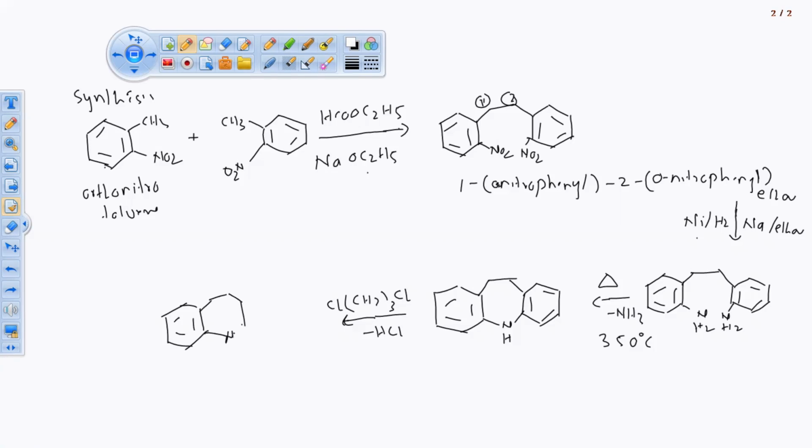One nitrogen atom, of course, the proton will get eliminated in the form of HCl. उसके प्लेस में हमको क्या मिलेगा यहाँ पे? CH2 thrice 1 Cl. That propane we got, propyl chloride we got substituted, CH2 thrice propyl chloride.